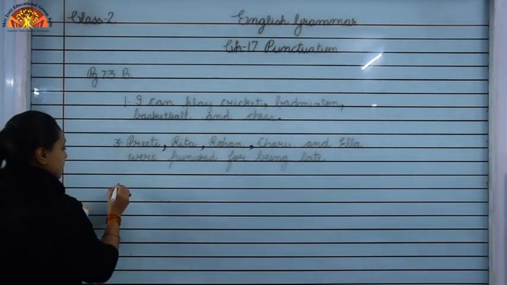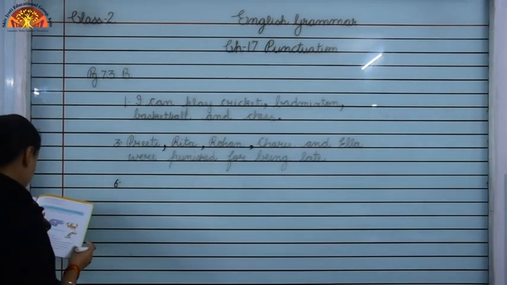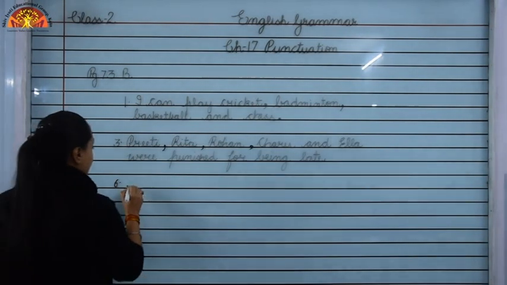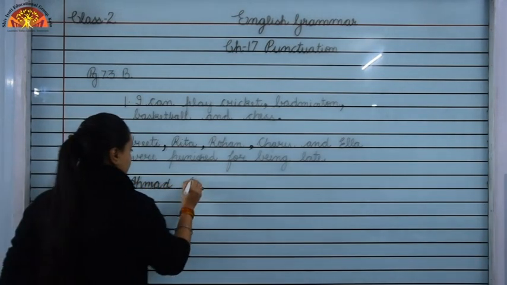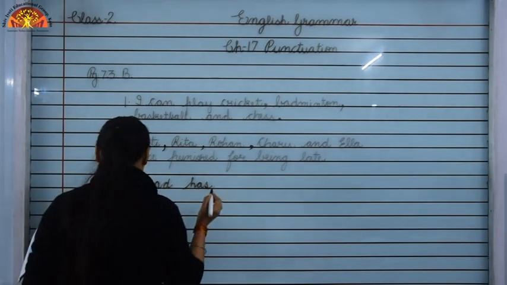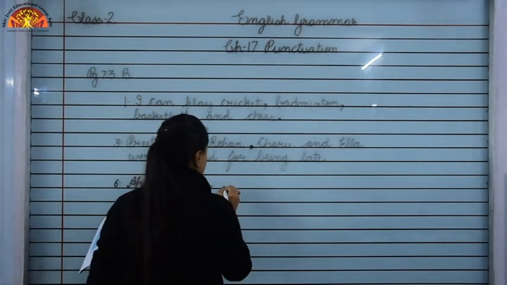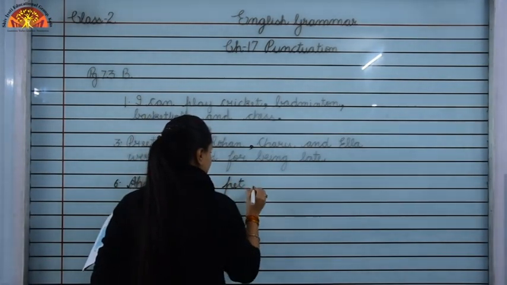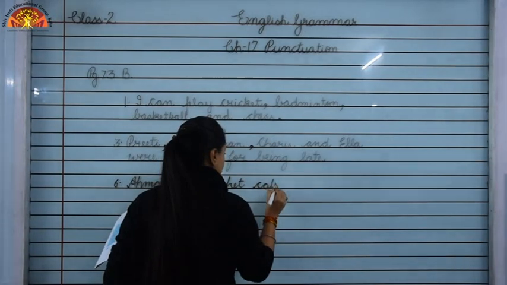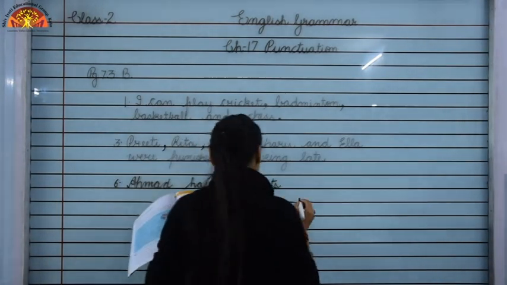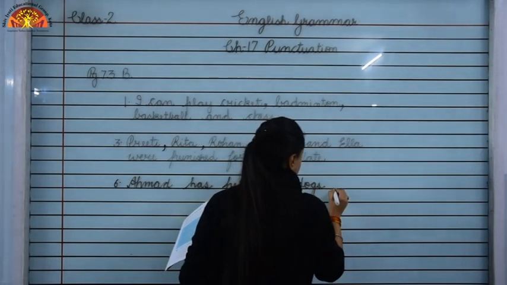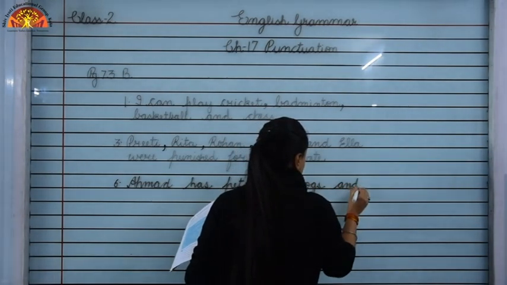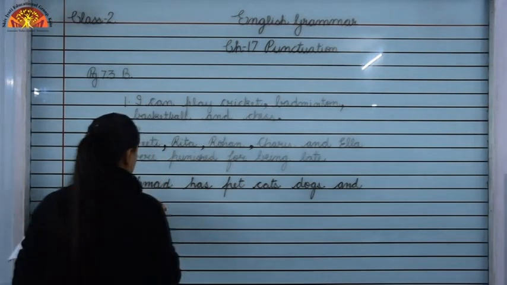So now look at sentence number 6. Ahmed has pet cats, dogs and fish.